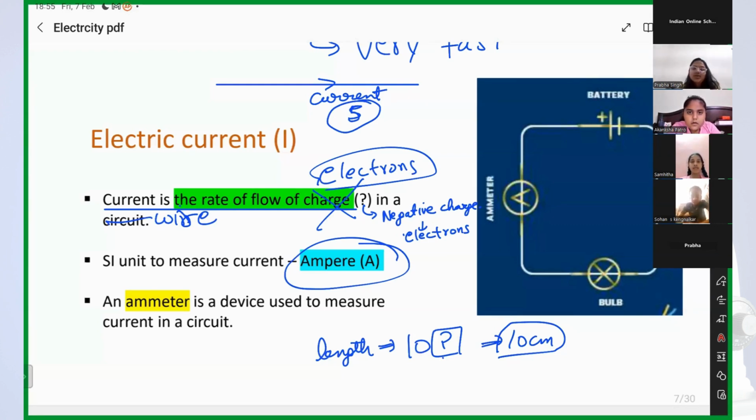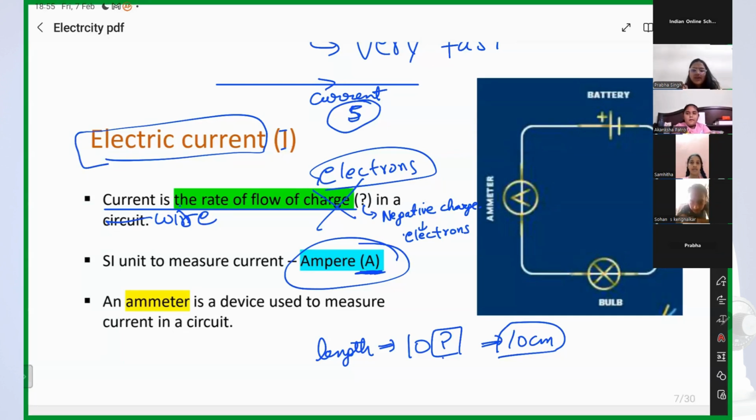Very good. And what is the unit of current? Ampere. Ampere is the name of a scientist, right? And the symbol of ampere is capital A. And what is the symbol of current? I. Yes, I is the symbol of electric current.